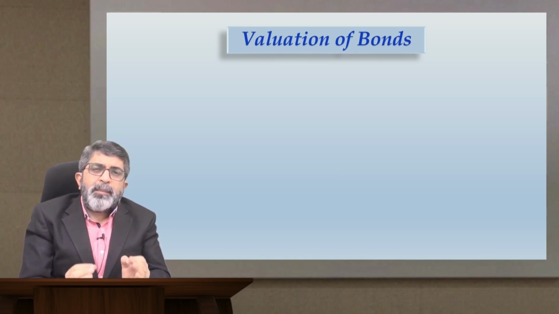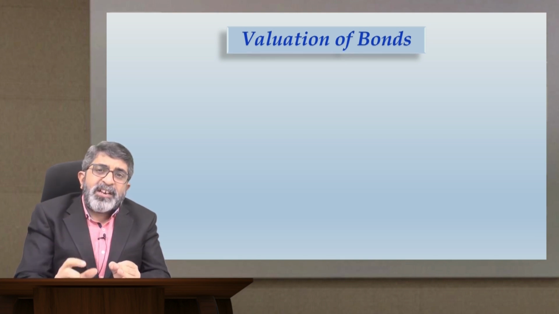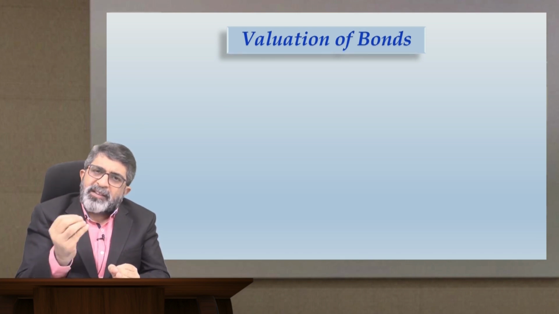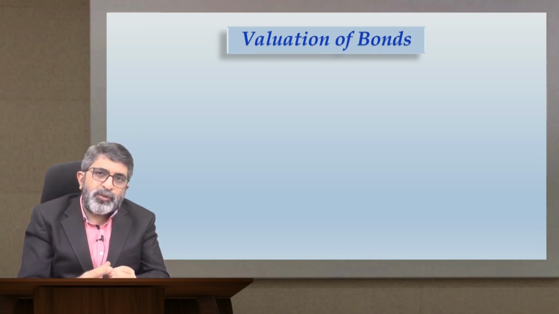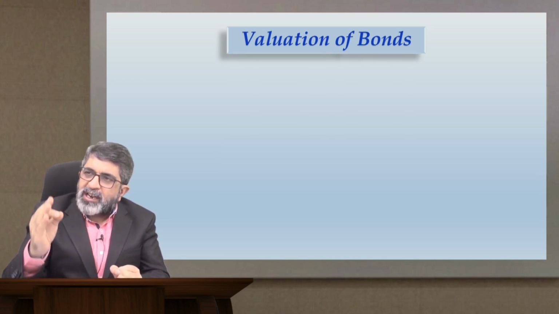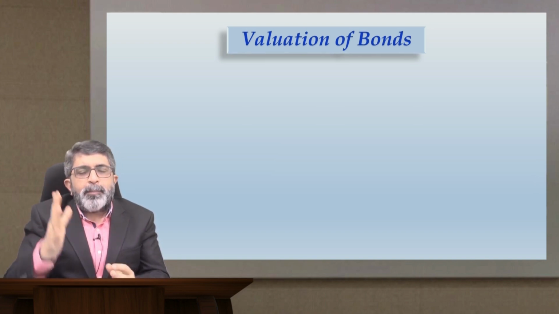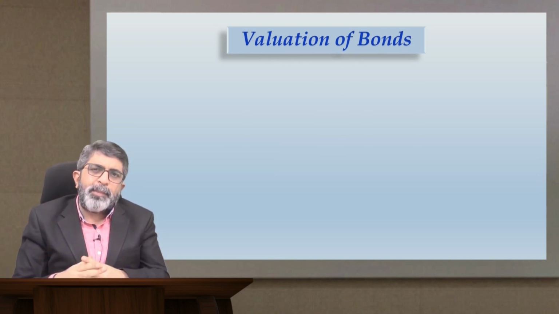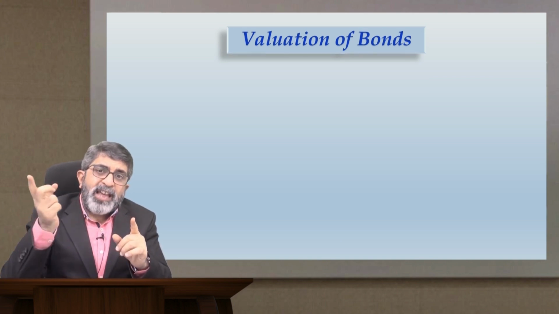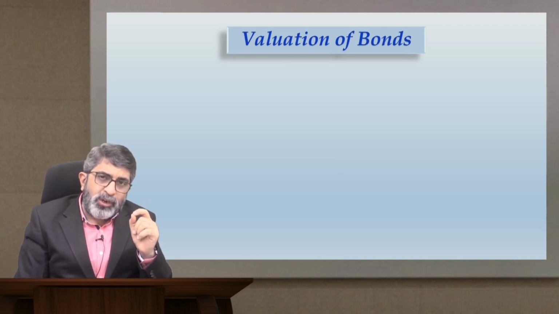So the fundamental concept that you apply over here is that the present value of the bond will be nothing but the present value of its cash flows. Cash flows are defined, that means a definite amount of cash flows at definite dates, resembling coupon payments and the principal, or you can call it the par value or face value. And to bring down these cash flows to their present value, you need an appropriate discounting rate.